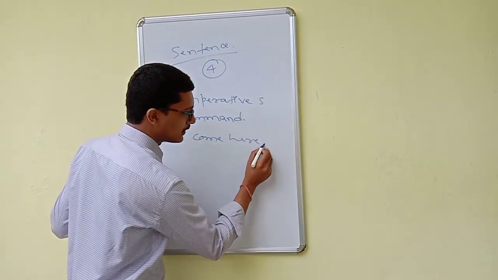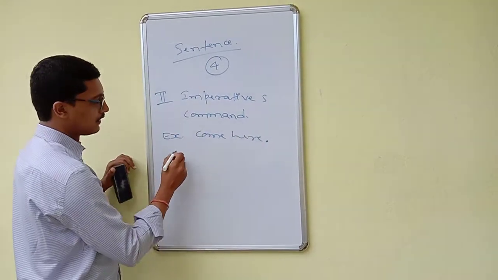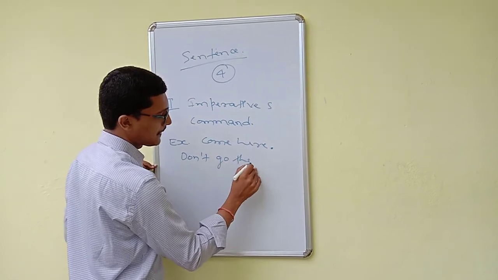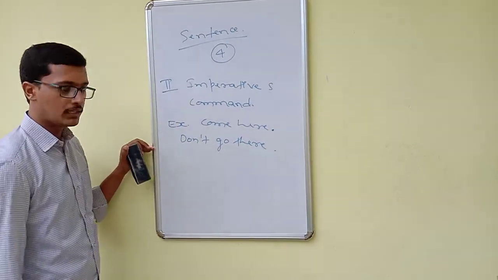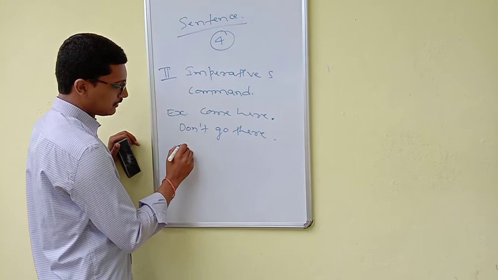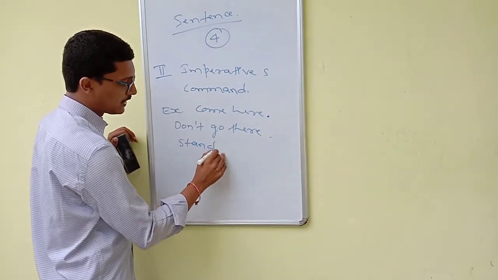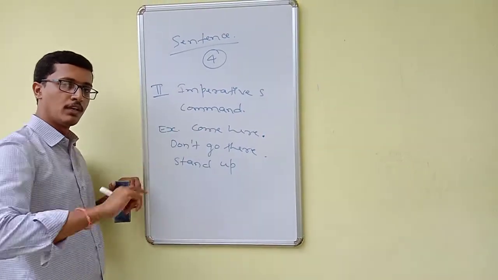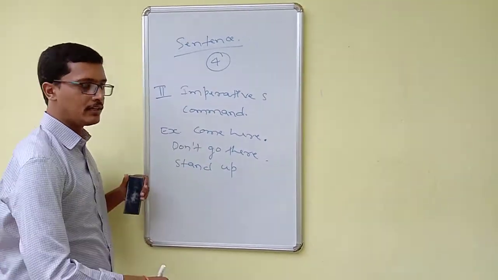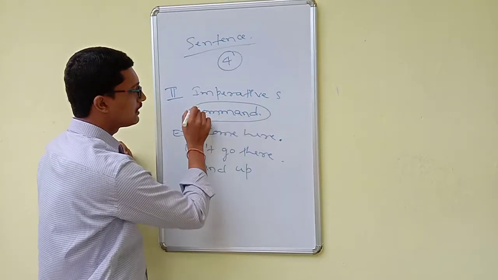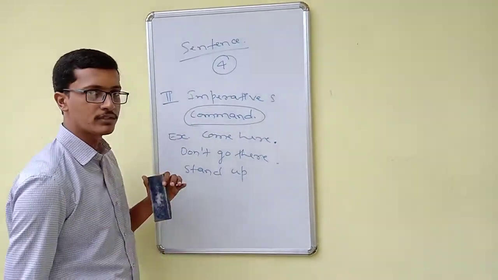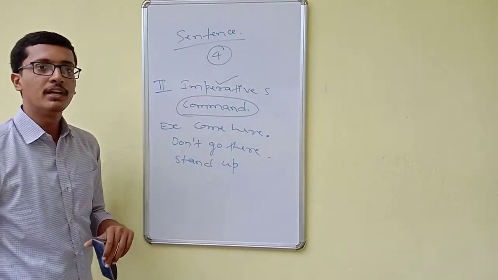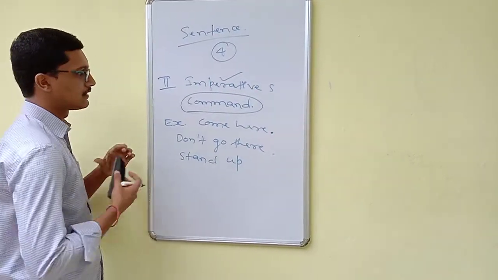Here also it ends with a full stop. Don't go there. Here also there is a command. Stand up. Generally we say to the students in the class, stand up. Go out of the class. Come in. I gave the command. So all those sentences which give a command, we call imperative sentences.